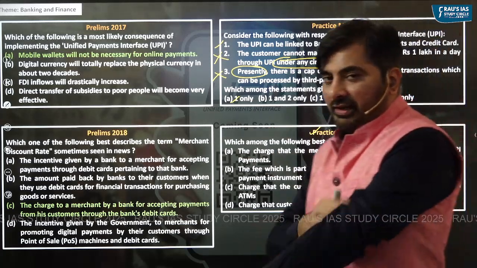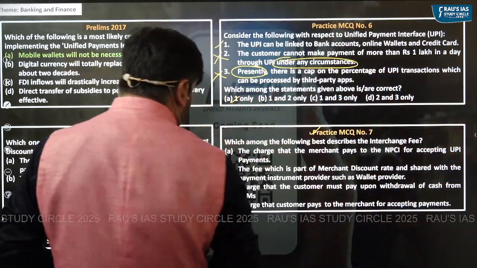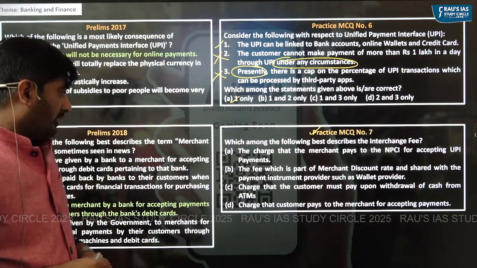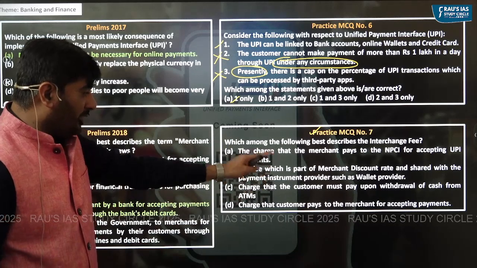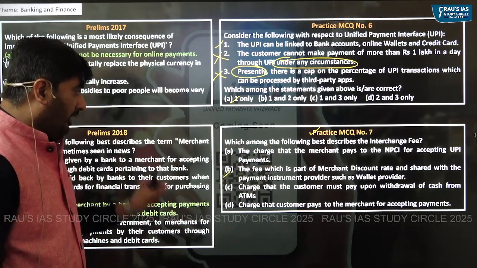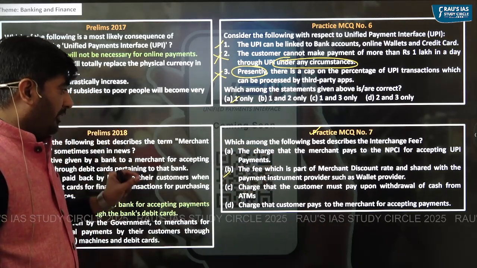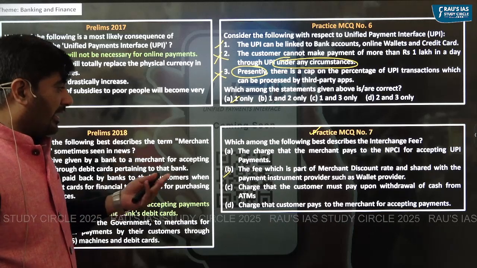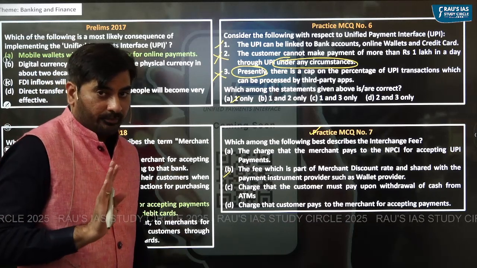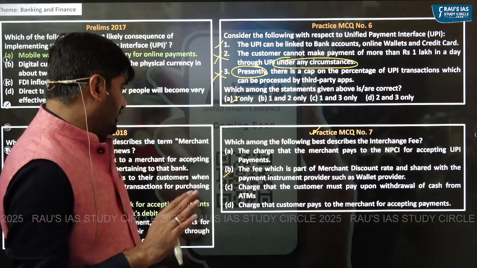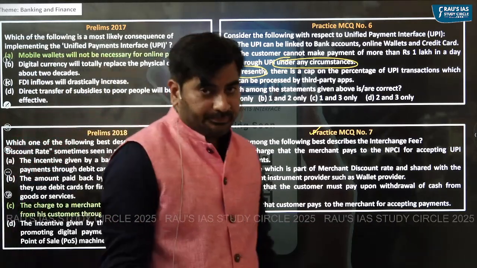Which among the following best describes the interchange fee? As I covered, interchange fee is a fee which is part of merchant discount rate and shared with the payment instrument provider, such as the wallet provider, or it could be the customer bank also. So the answer in this particular case is D.